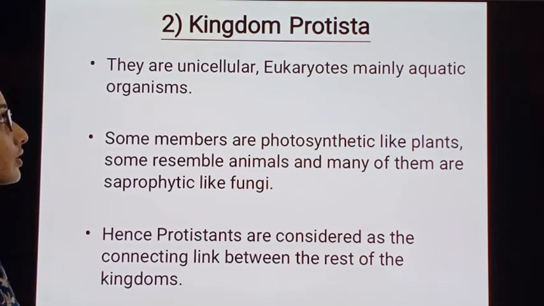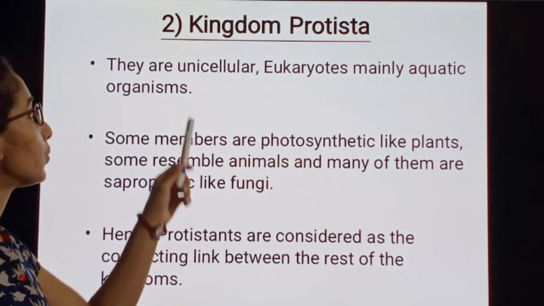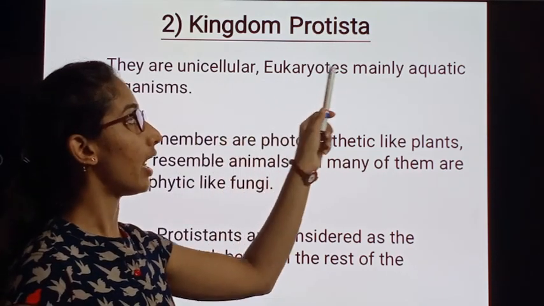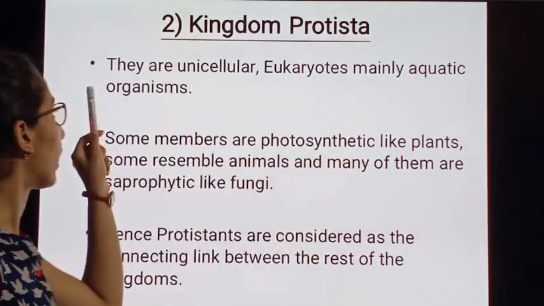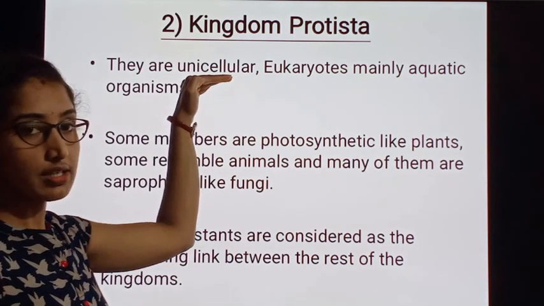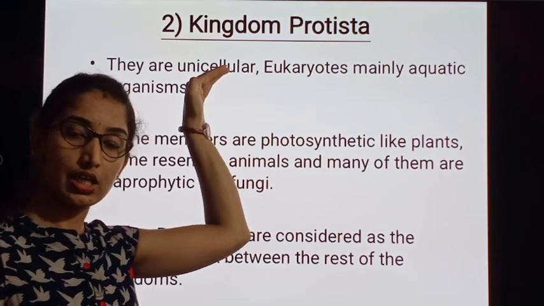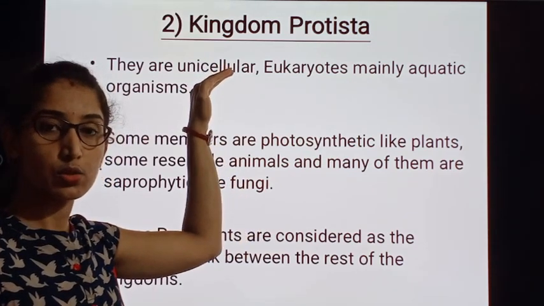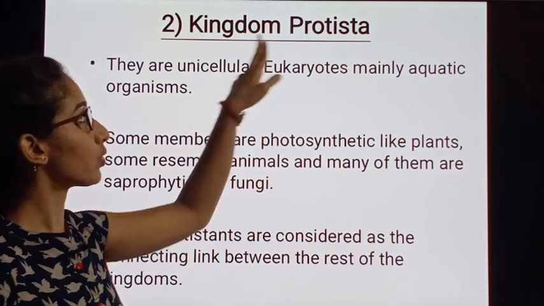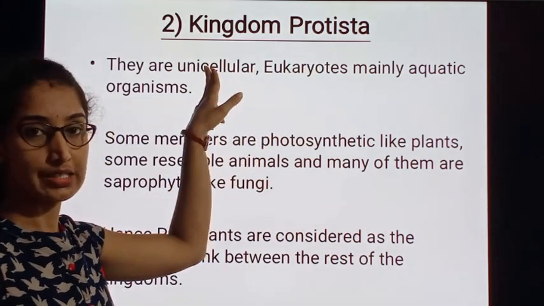The members of Protista are unicellular, eukaryotic, and mainly aquatic organisms. Even the members of Monera, the bacteria, were also unicellular. Here the Protista are also unicellular.